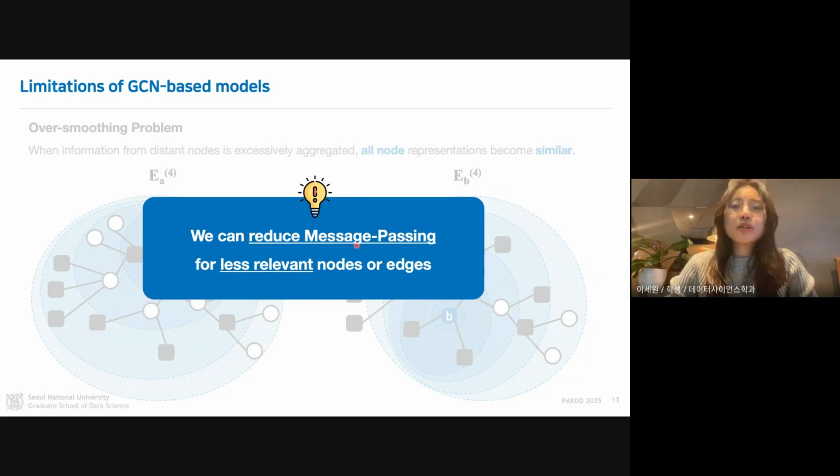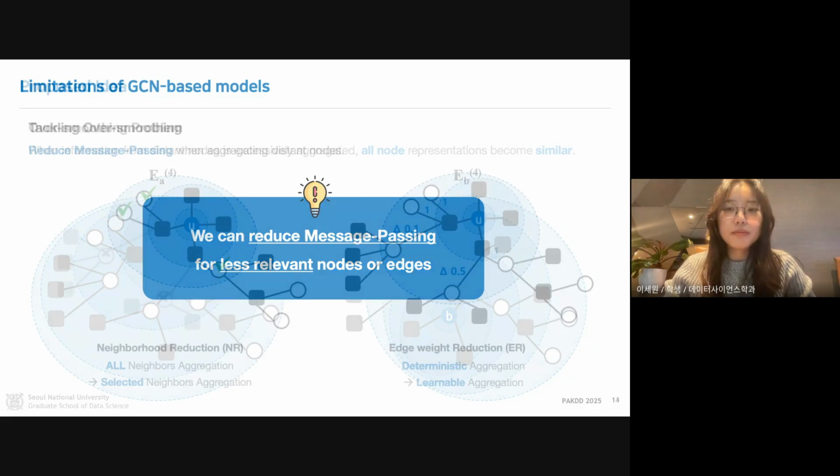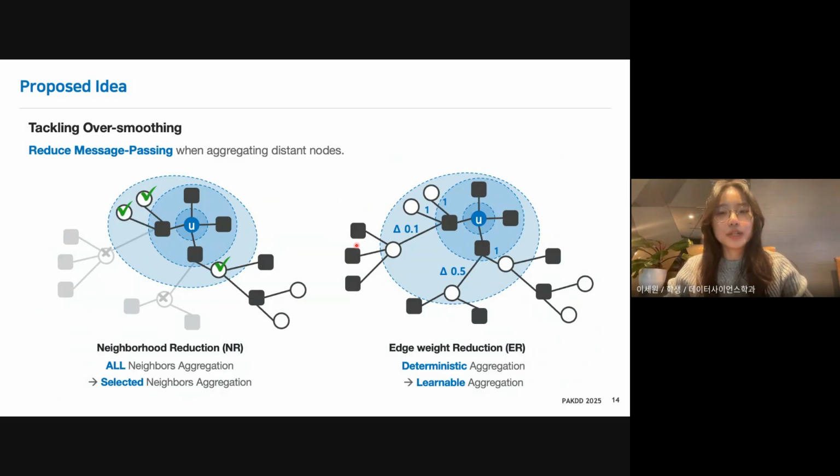Our key idea to solve this problem is reducing message passing from less relevant nodes or edges while preserving the important ones. To this end, we propose Reduced GCN with two main strategies. First is neighborhood reduction. Instead of using all neighbors, we selectively aggregate only the most important ones, reducing message passing on less relevant nodes. Second, in edge weight reduction, instead of using deterministic weights for all edges, we learn adaptive weights that reduce the influence of less relevant interactions. Together, these two techniques help the model focus on the most relevant parts of the graph, ultimately alleviating the oversmoothing.